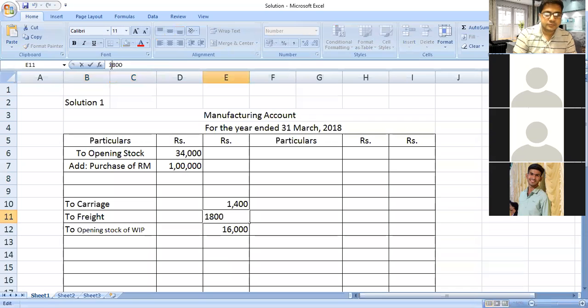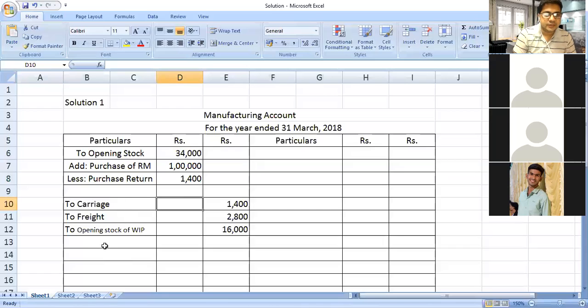So here we have to write less purchase return, and the value of the purchase return is 1,400. I hope you understood. After writing the purchase returns, next is wages 12,800.